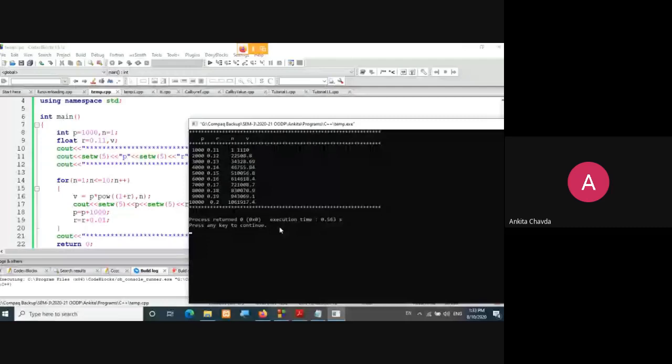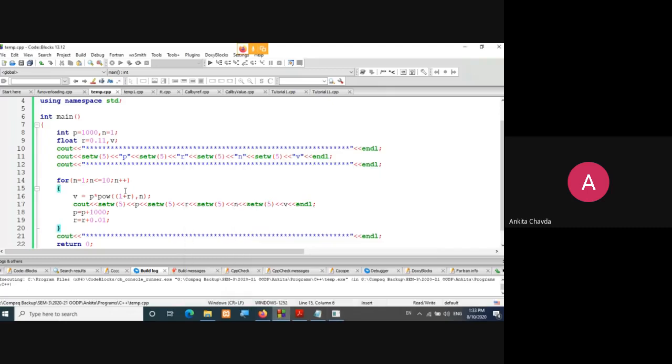So here, the hero of this movie is whom? Set W, right? Here the values of N and V are together, and there is no space in between them.